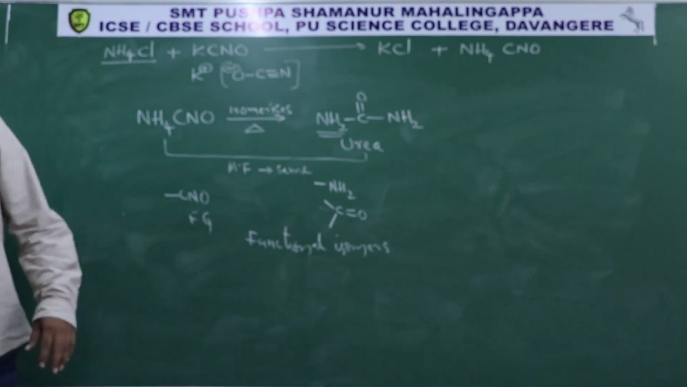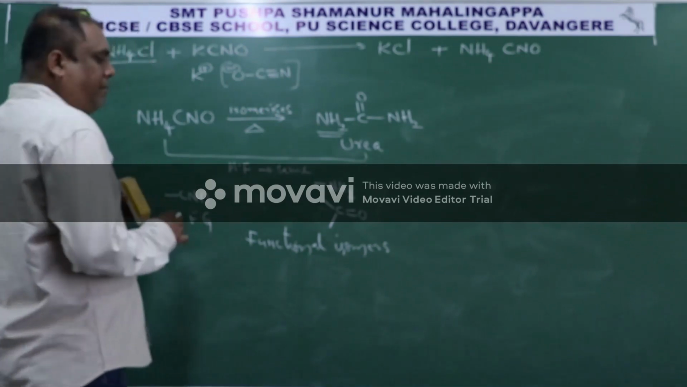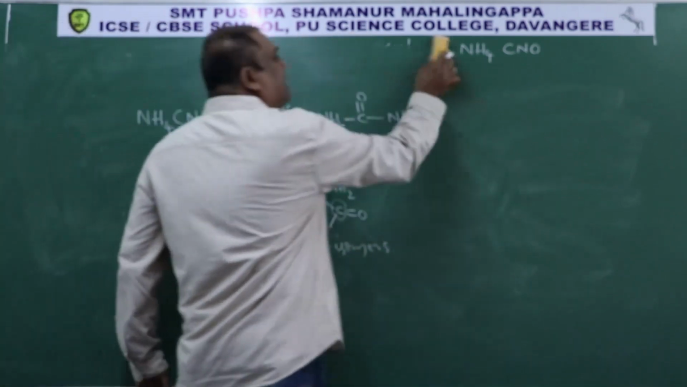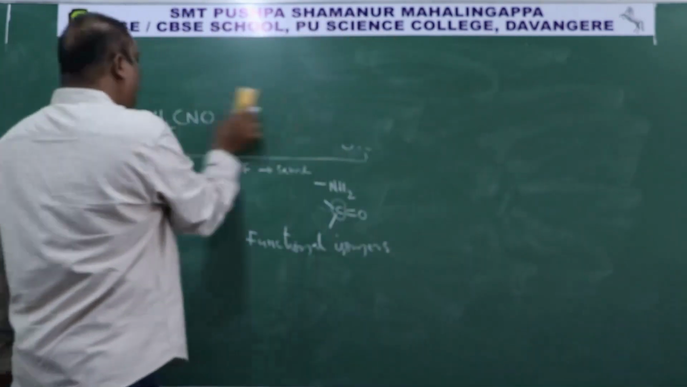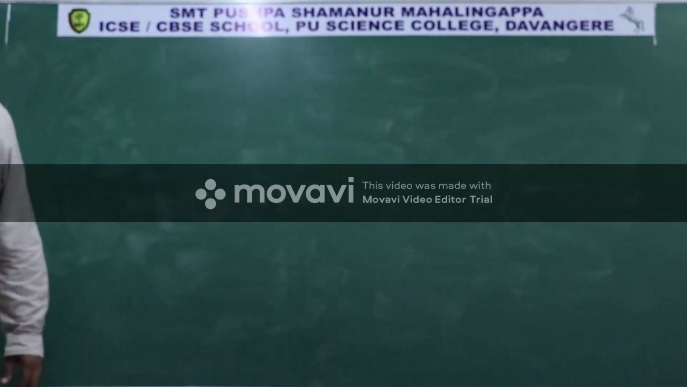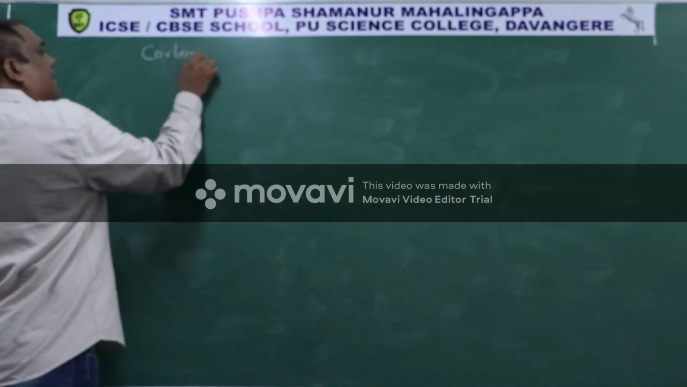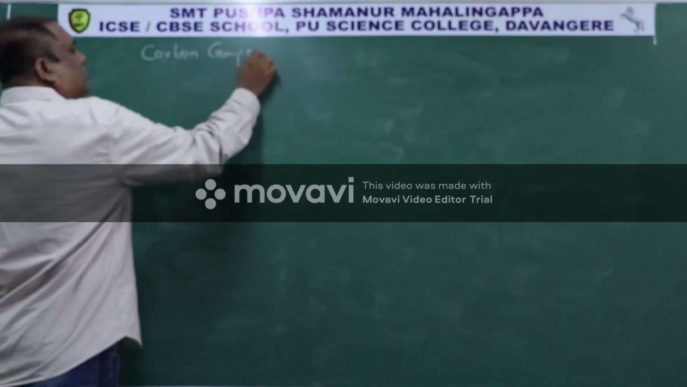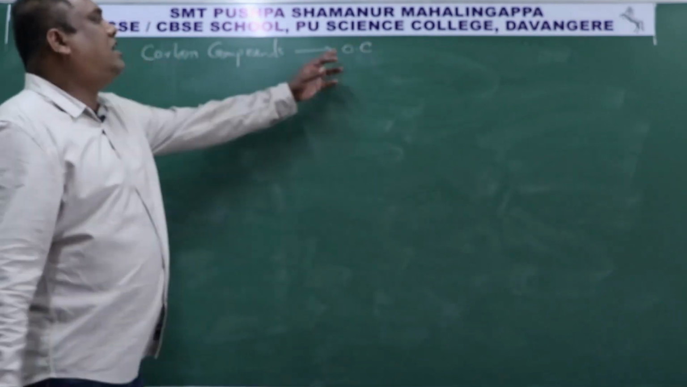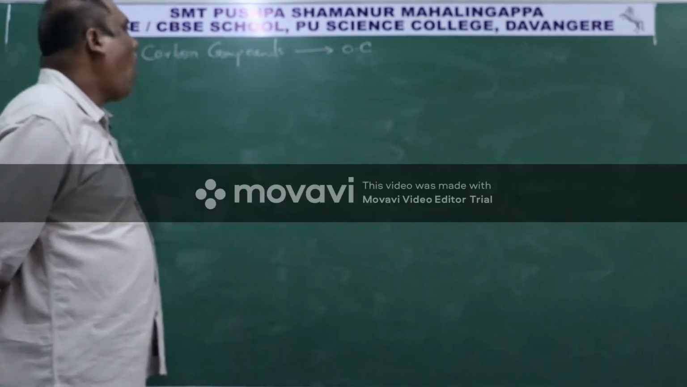Now, this is an organic compound. Why is it called an organic compound? Because it is having carbon in it. So now, from that it is clearly known that carbon compounds are called organic compounds, and the study of these organic compounds is called organic chemistry.